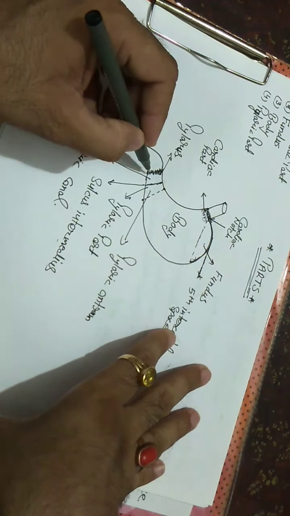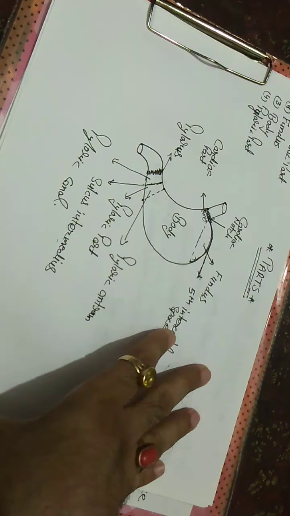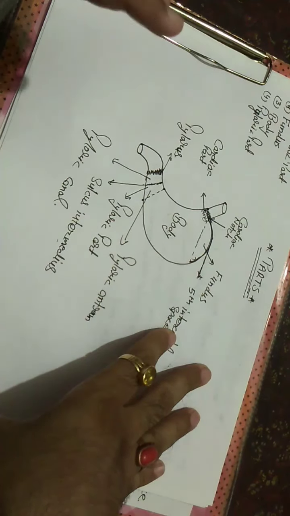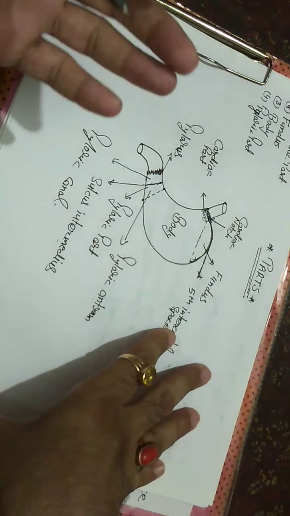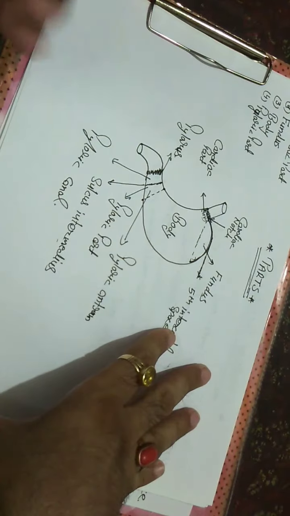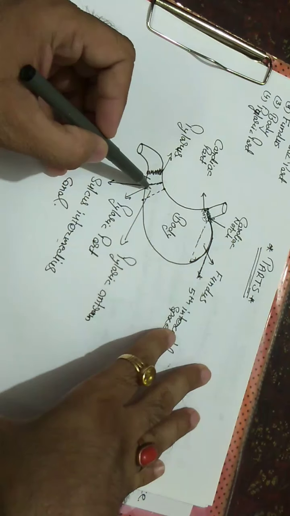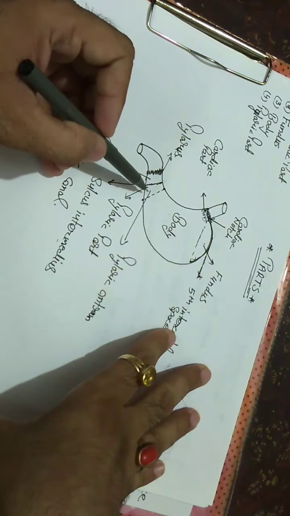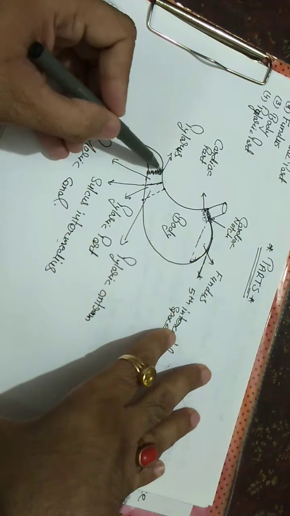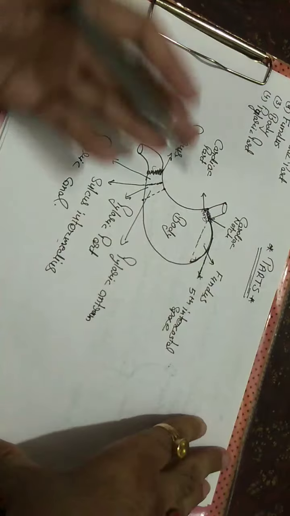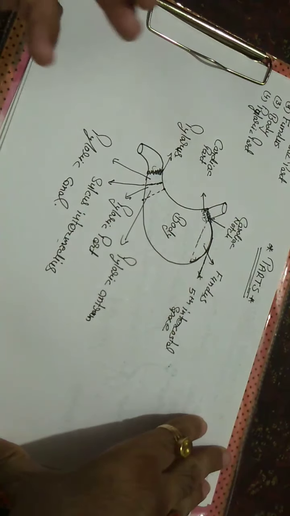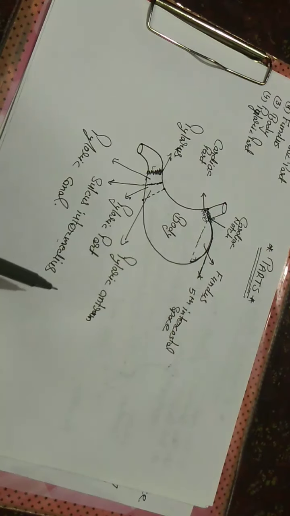In this region, some circular muscle fibers are markedly present, which control the discharge of the stomach contents through the pyloric orifice. This is the pyloric orifice. So this is all about the parts of the stomach.